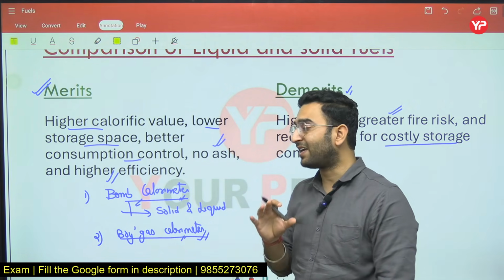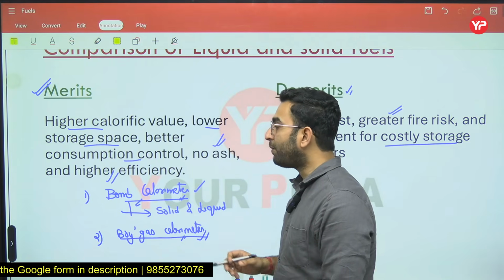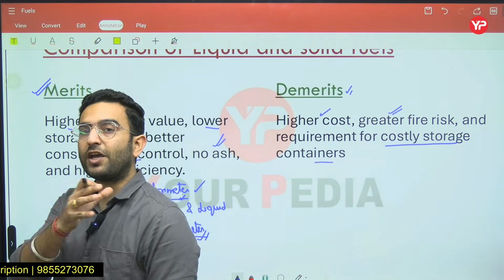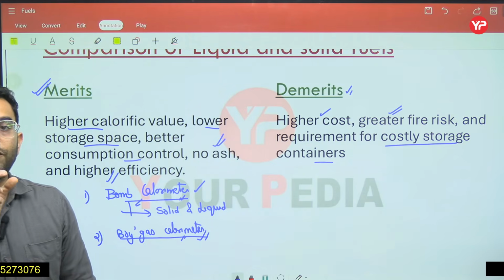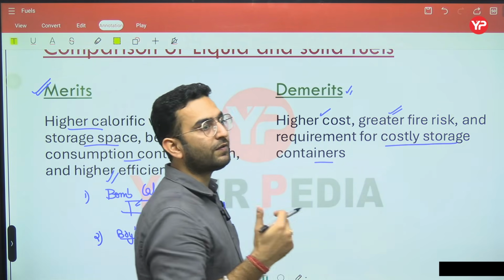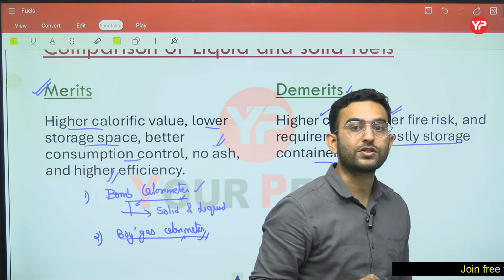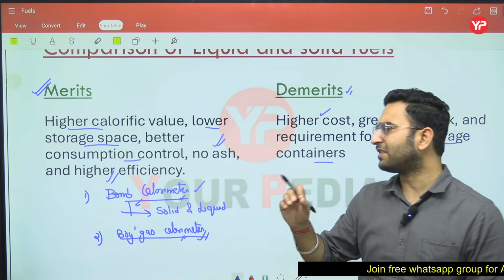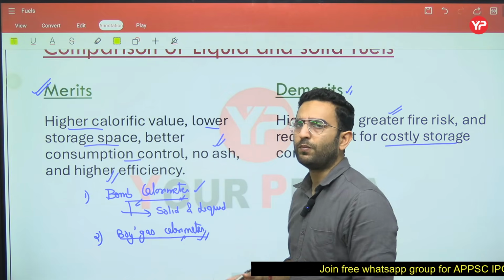So in the case of the bomb calorimeter, we observe constant volume heat transfer. In the case of the Boy gas calorimeter, the heat transfer phenomenon is a little bit different. There we have heat transfer taking place at constant pressure because the water is continuously in the flowing state. That is the basic difference between the bomb and the Boy gas calorimeter.